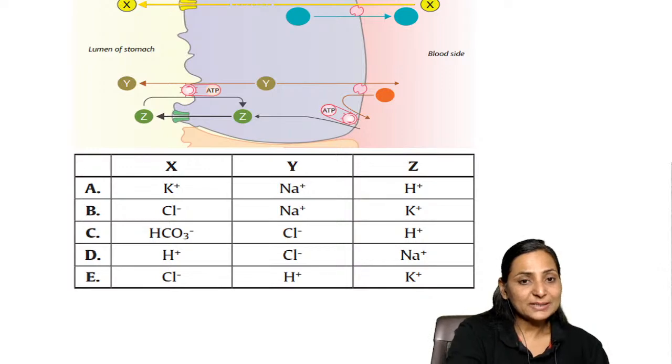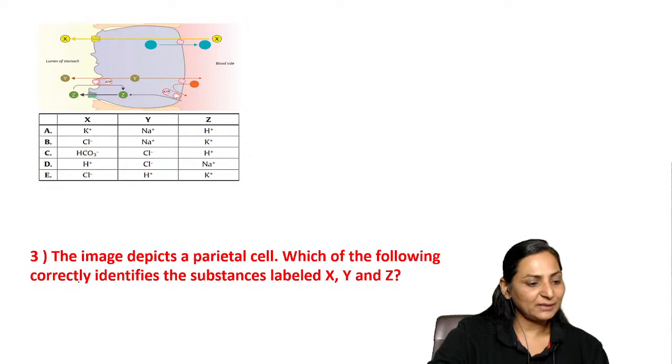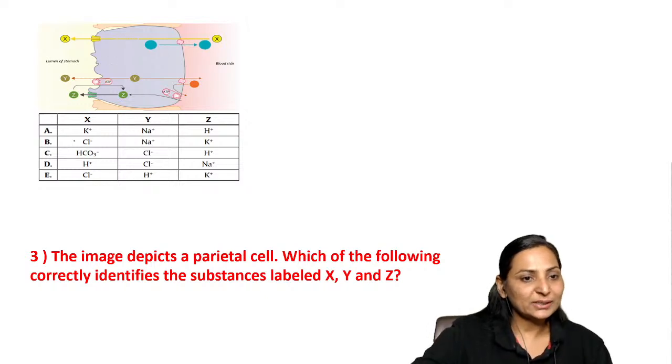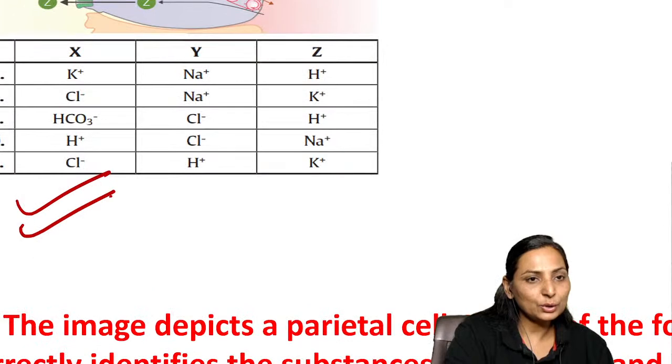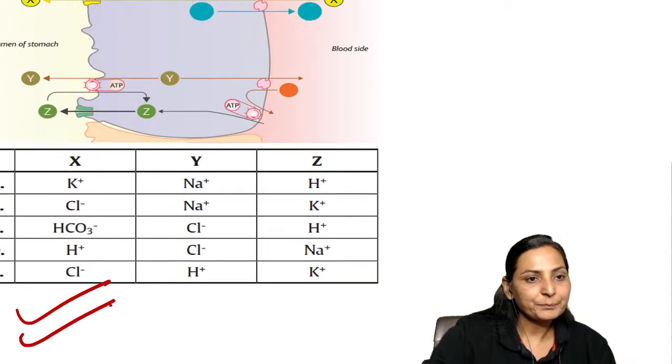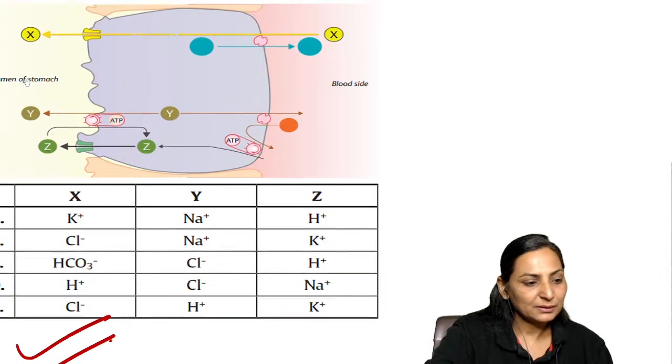Right. So, what is the correct answer for this? Anybody? Anyone who can give the correct answer? What would be this? A, B, C, D, E. Anyone? So, the correct answer is E. That means chloride is X, Y is hydrogen ion and Z is potassium. Right?